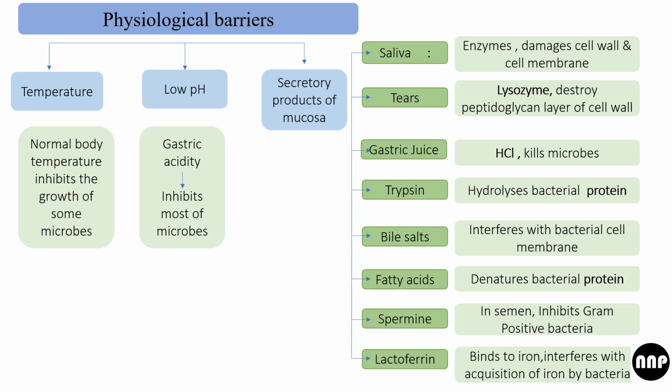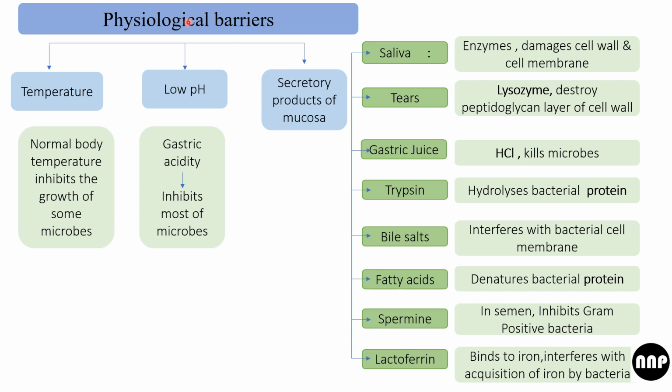One thing I would like to add in anatomical barriers is the skin. In a burns patient, since the skin is lost, the patient becomes more susceptible to infection. Hence, you can know the importance of skin in innate immunity.